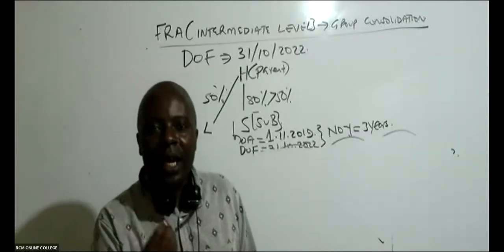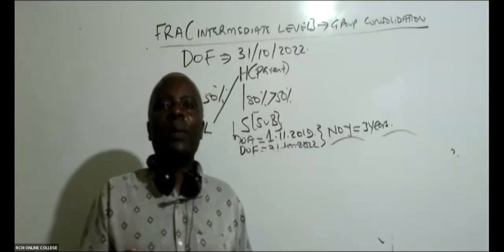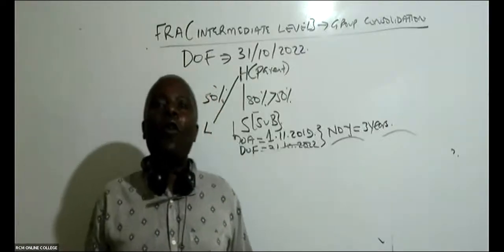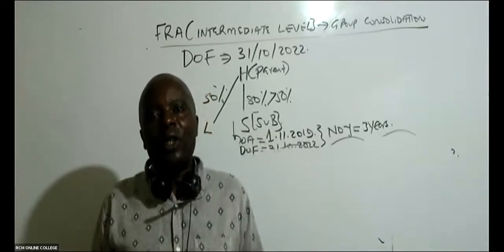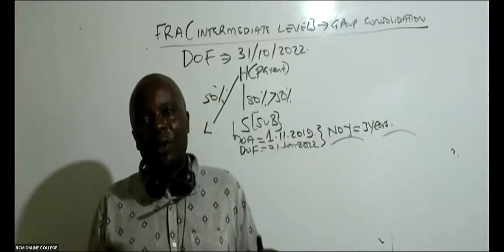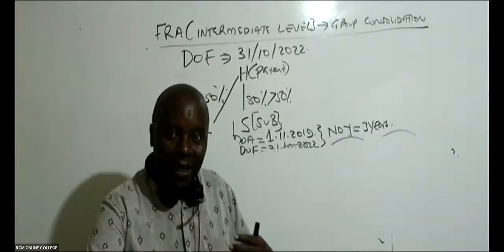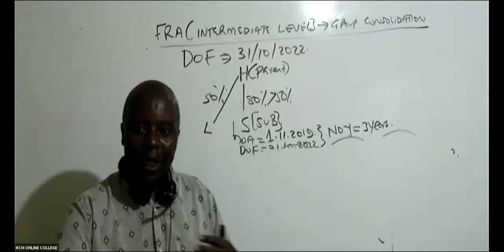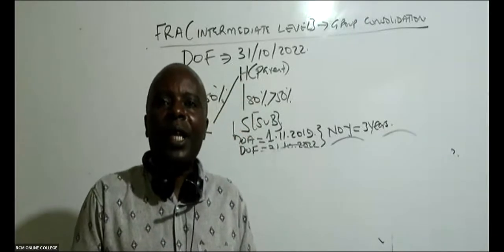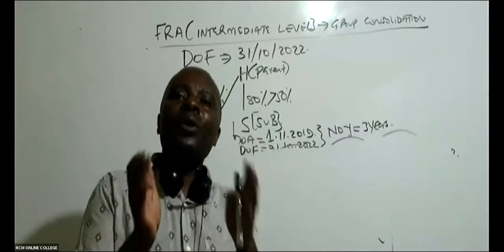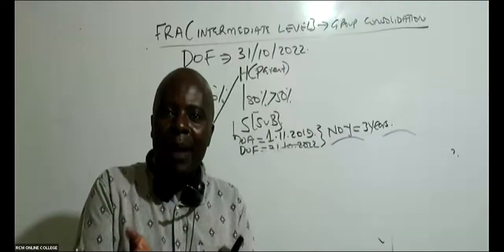But you see now here, this guy went ahead to test our students on this concept of substance over form. Formally, we know that if we have exactly 50% of a company, that company is our joint venture. But what is the substance? There is an underlying current passing, where they are telling us that fine, it is exactly 50%, but we are able to control this particular L Limited through management.